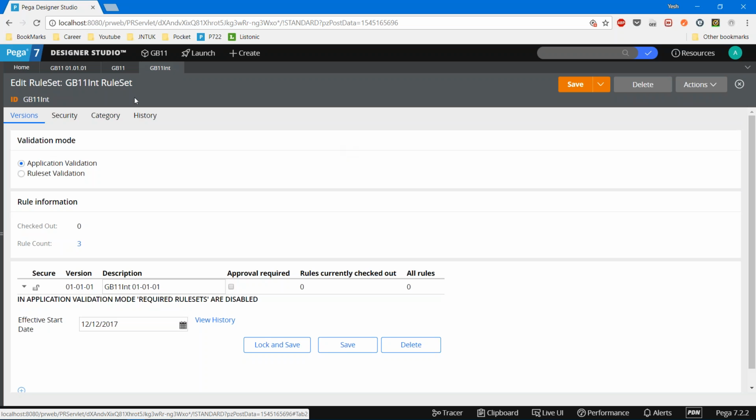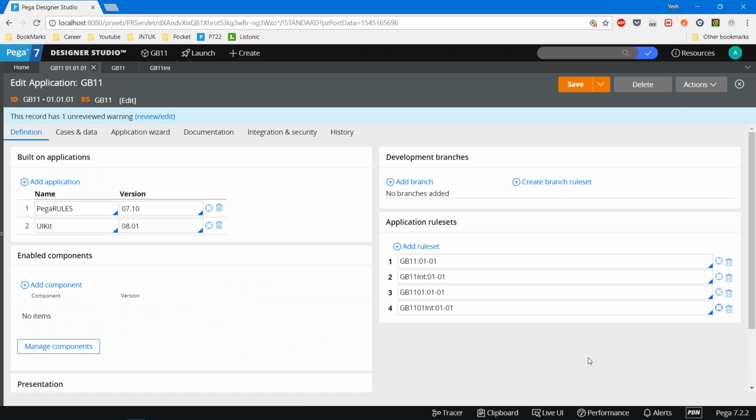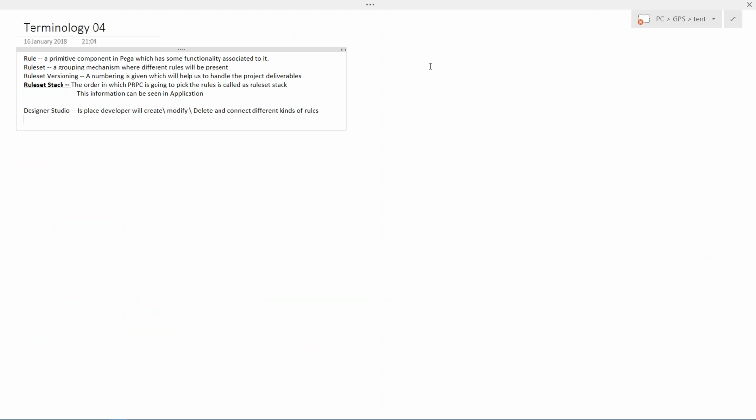Always PRPC is going to start picking the rules from the highest version. How PRPC does this, let's go with an example. Let's say that we have ABC 01-01. Next, XYZ. The patch version will not be mentioned at the application level; there is a specific significance for that, and we'll talk about it later. XYZ 01-01. Next PQR 01-01. Let's say that this is the order.